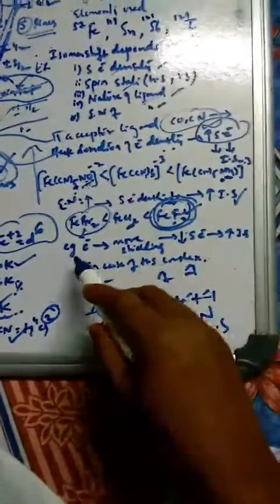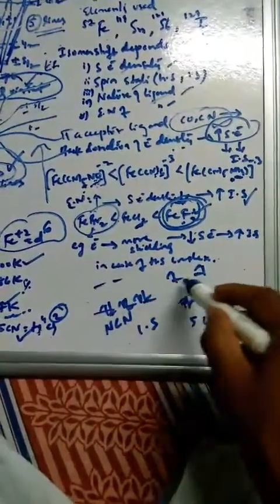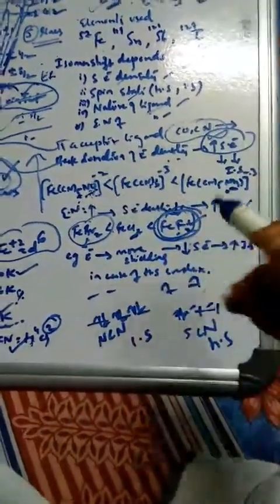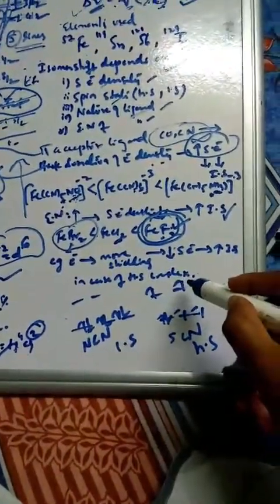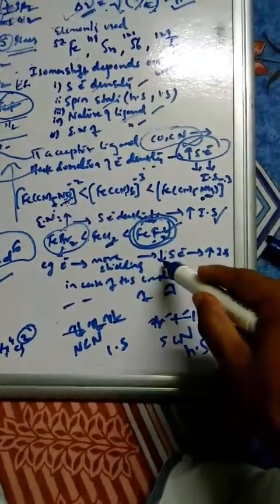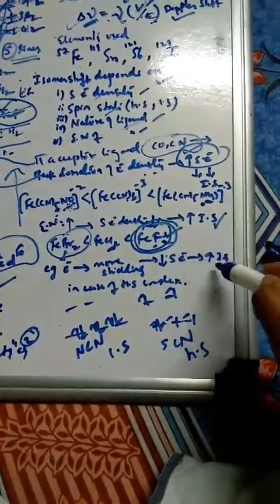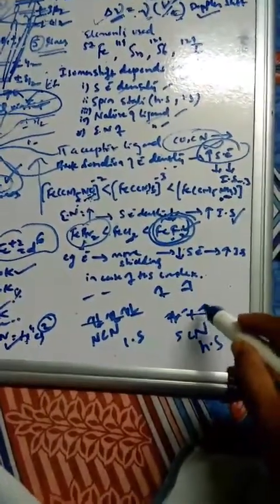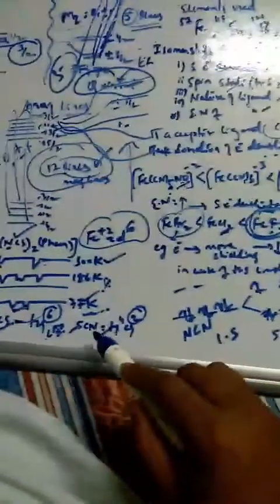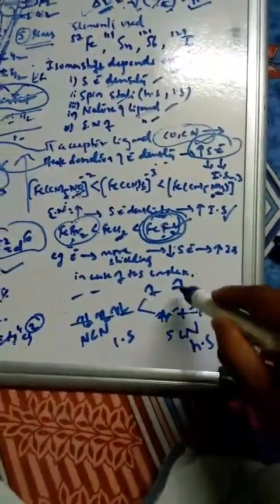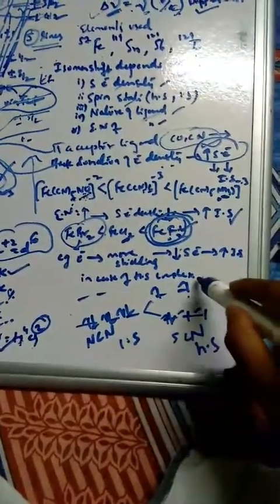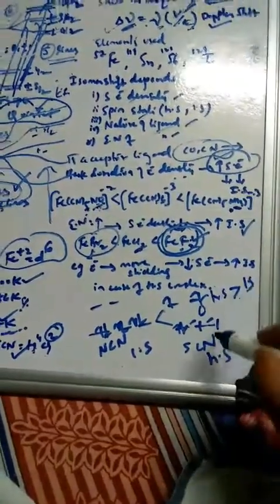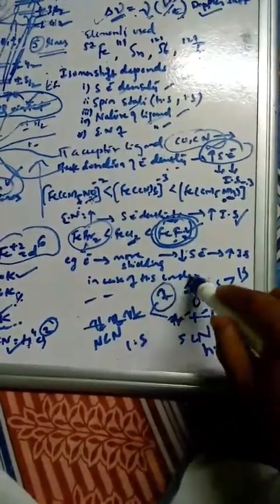Now, if electrons are in the Eg orbital, they contribute to more shielding. When there is more shielding, the effect of S electrons will decrease and the isomer shift will be more. So the isomer shift delta value of the high spin will always be more than that of the low spin. Why? Because electrons are present in the Eg orbital.